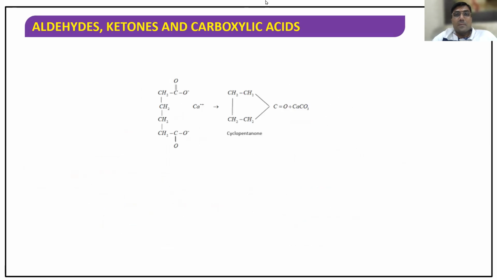Now, first of all, listen very carefully. Ca(OCOH)2, this is calcium formate. Next, I'm taking calcium acetate. So 1 mole of calcium formate and 1 mole of calcium acetate I'm taking. In the earlier case, I had taken 2 moles of calcium formate. Now here I'm taking 1 mole of calcium acetate and 1 mole of calcium formate.